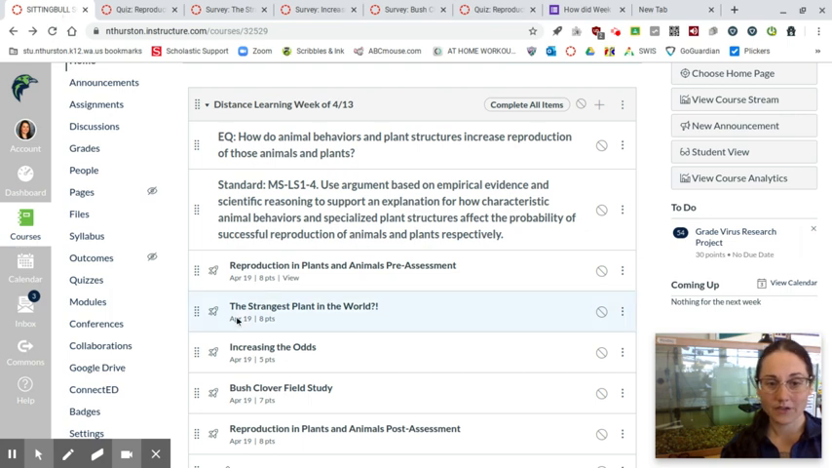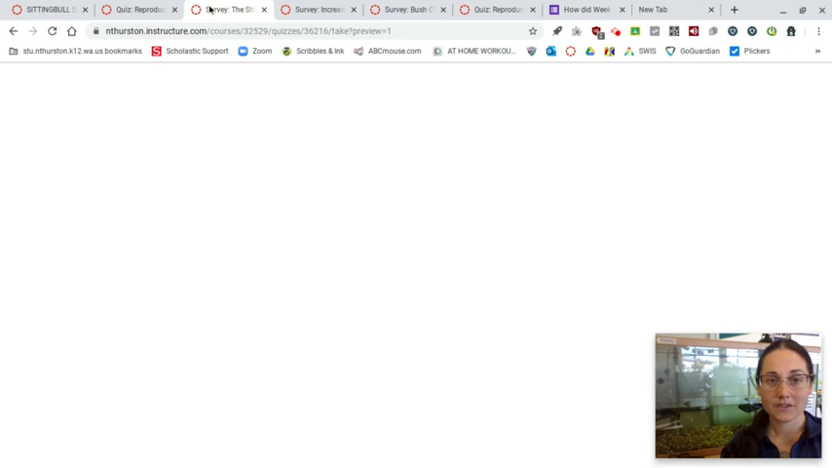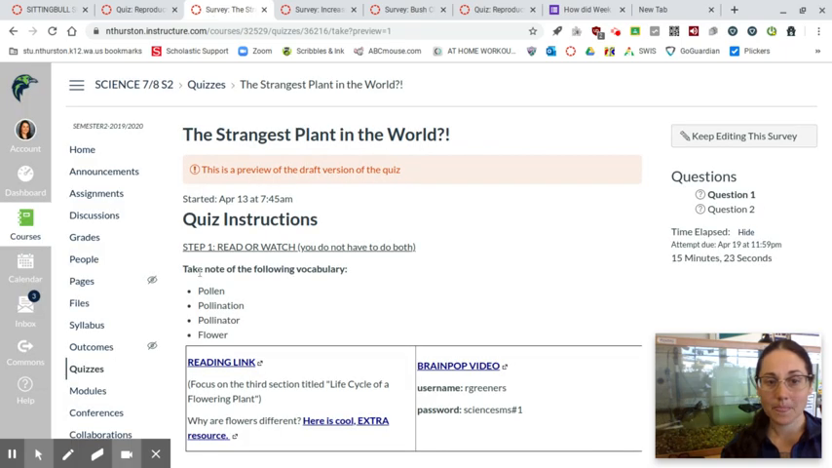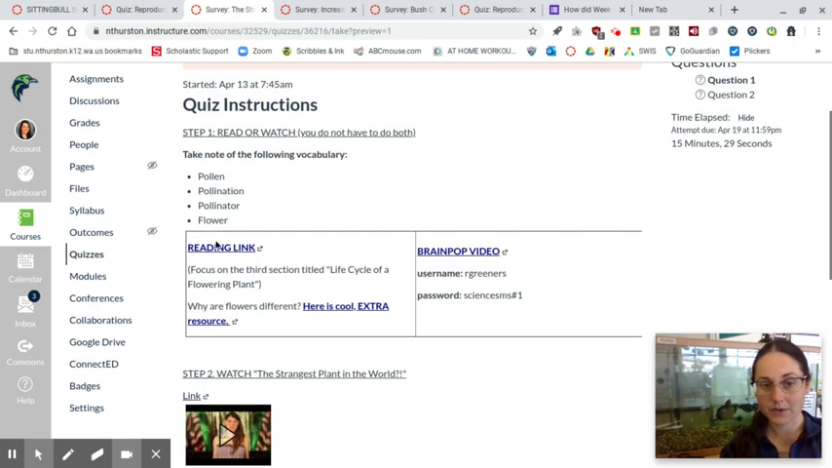After that, you can head into the strangest plant in the world. And the strangest plant in the world has you read or watch. You do not need to do both, but the reading link is right here. Focus on the third section, life cycle of a flowering plant. And then there's an extension if you think it's pretty cool.